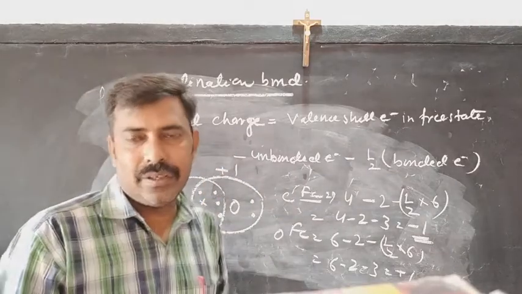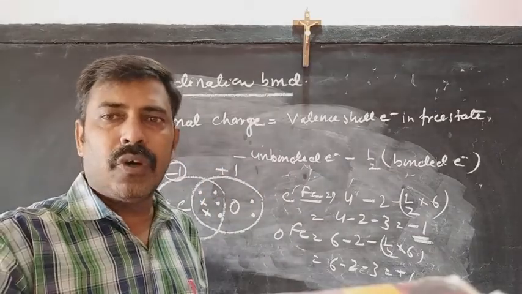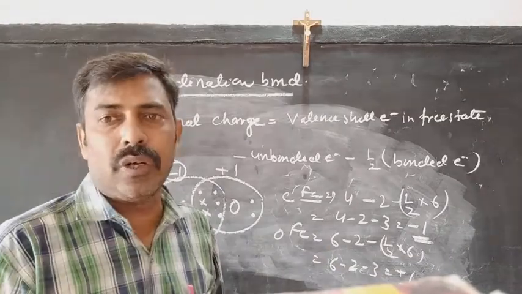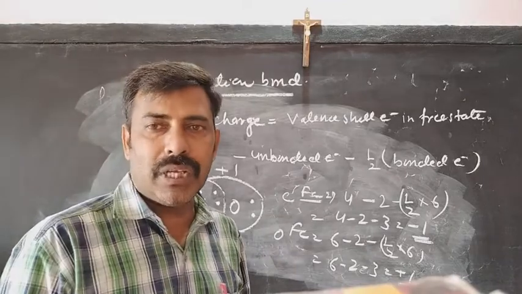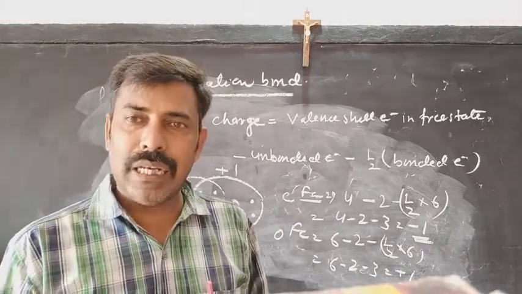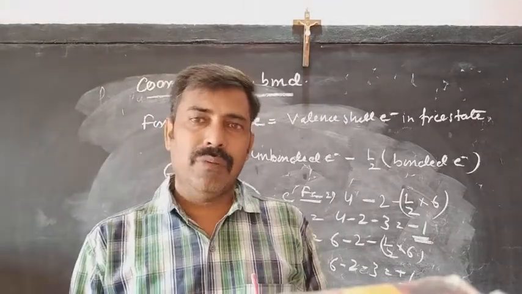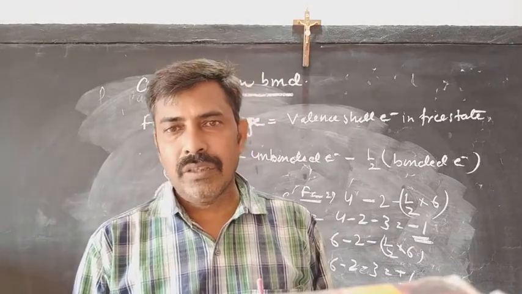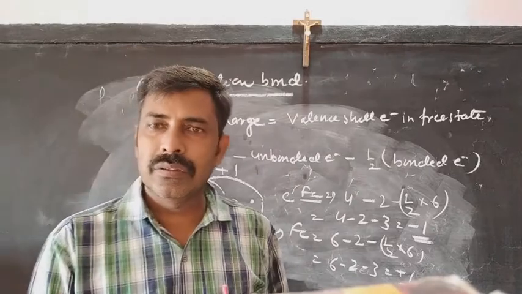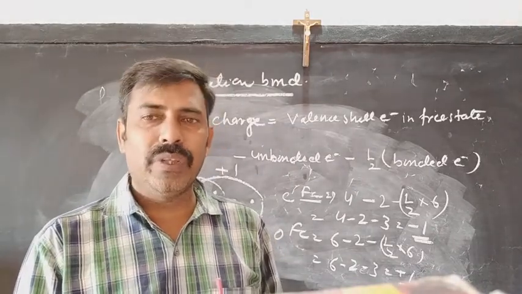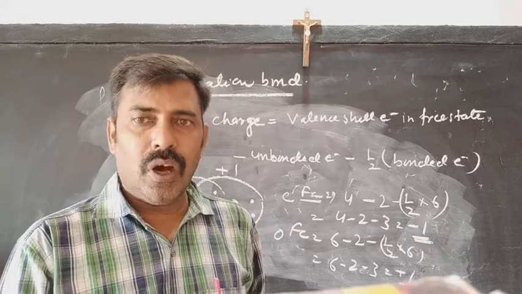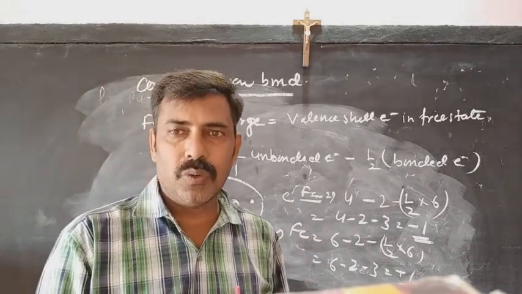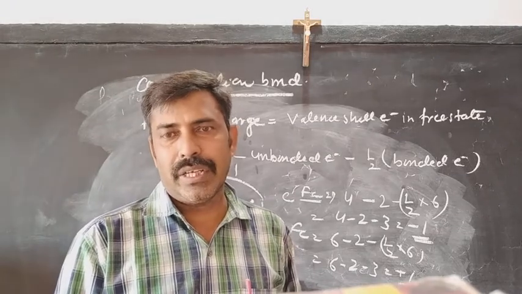So you can say that in the coordination bond, the species which loses the electron or donates the electron will get the positive formal charge, and those which get the electron by sharing will get the negative formal charge. I think you understood. You can practice yourself with the help of ozone or nitric acid molecules. We have already discussed the electron dot structure of ozone, so you can practice by taking the example of